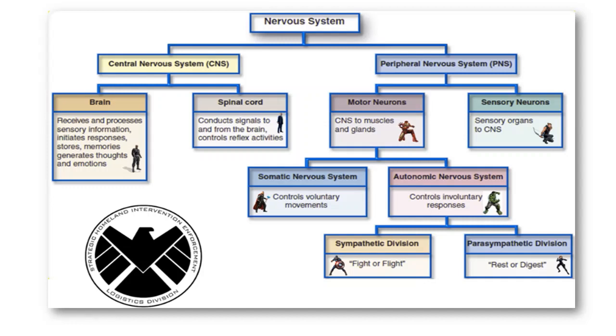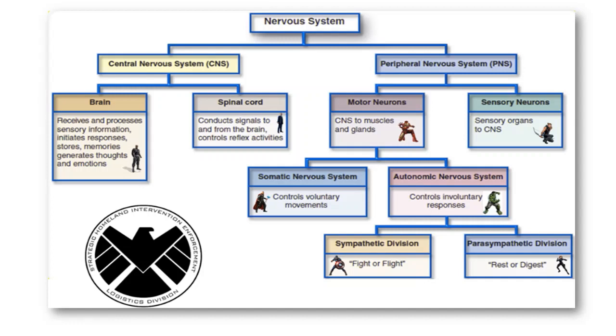The nervous system is first divided into two parts, that is the central nervous system and the peripheral nervous system. Then the central nervous system is divided into brain and spinal cord. After that, the peripheral nervous system is divided into motor neurons and sensory neurons.